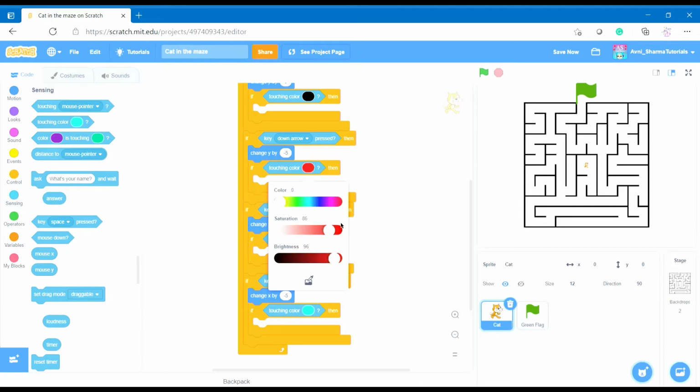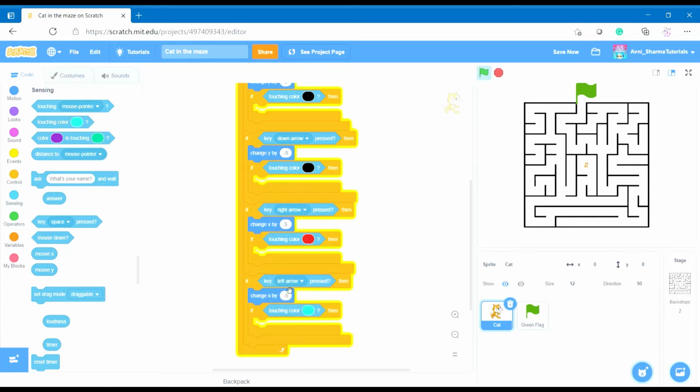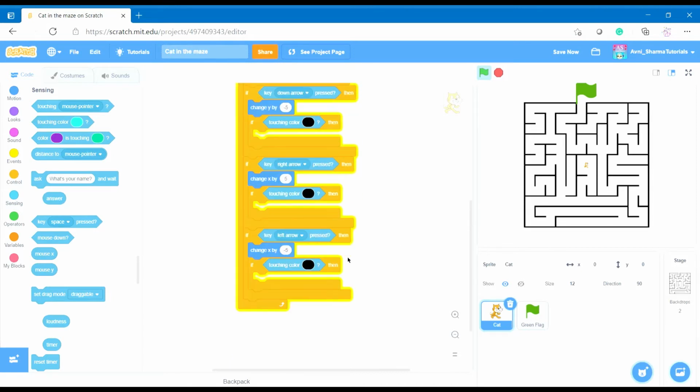Color 0, saturation 0, and brightness 0. Same to all of them. So they should be black in color.